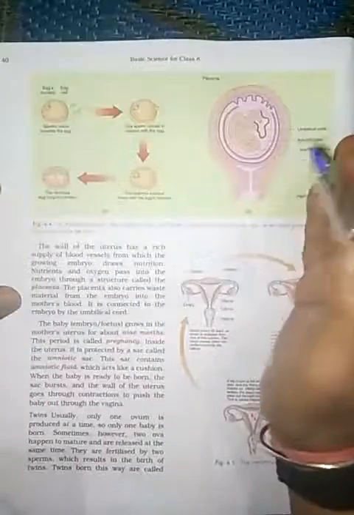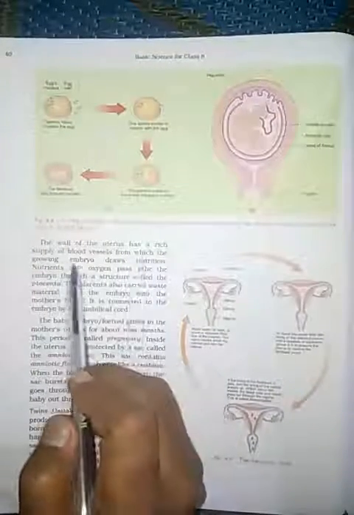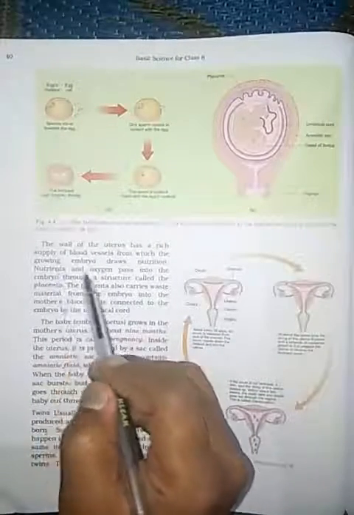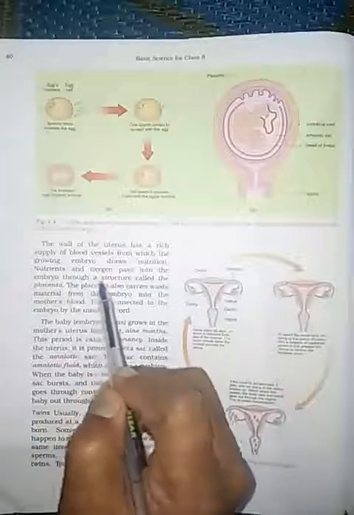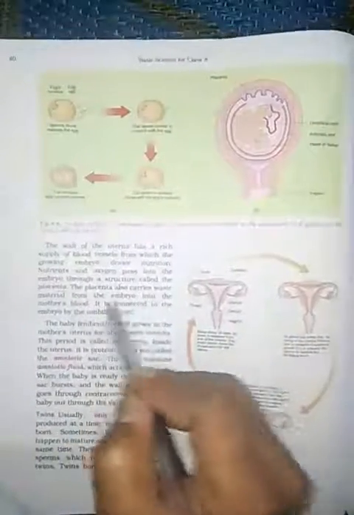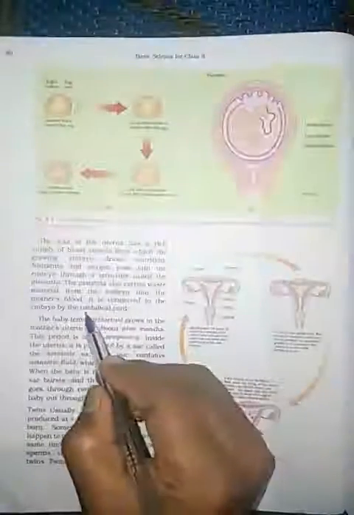Now see, the wall of the uterus has a rich supply of blood vessels from which the growing embryo draws nutrition. The nutrients and oxygen pass into the embryo through a structure called the placenta. The placenta also carries waste material from the embryo into the mother's blood. It is connected to the embryo by the umbilical cord, one cord connecting the fetus and the mother.